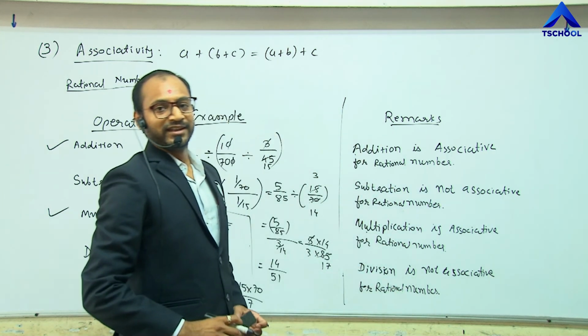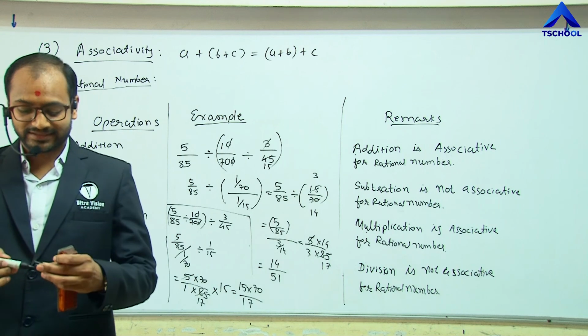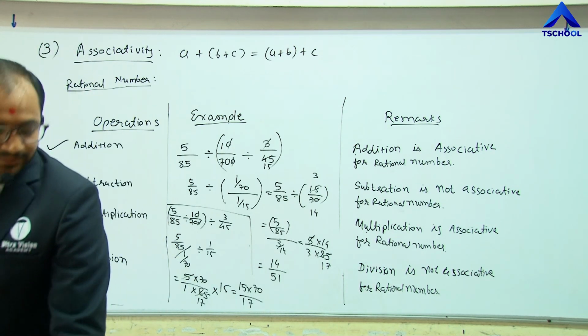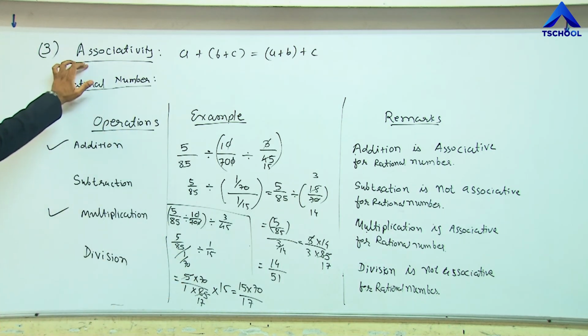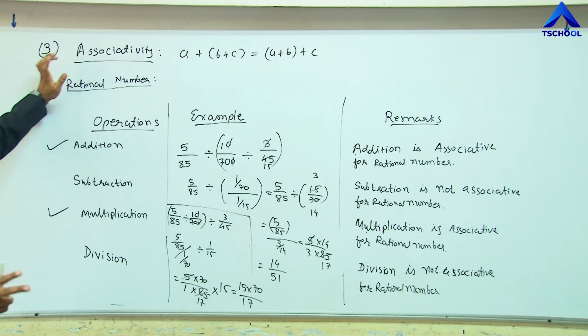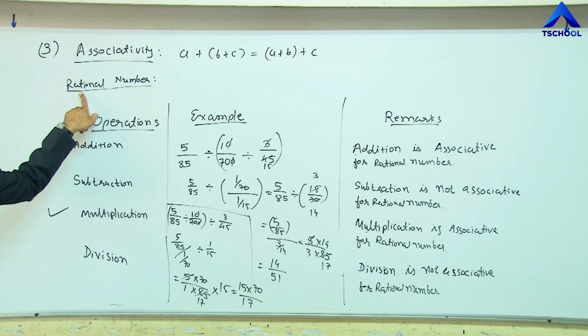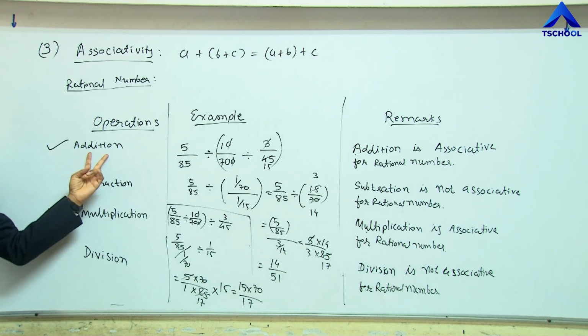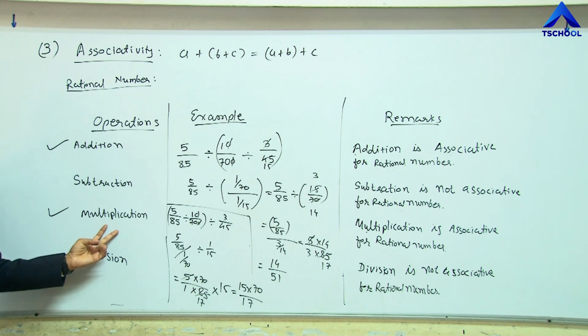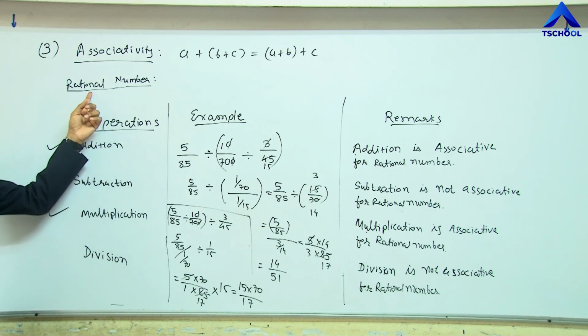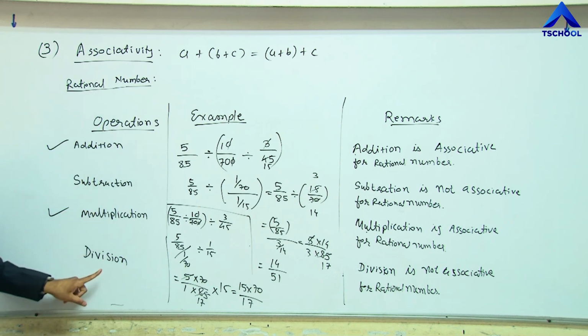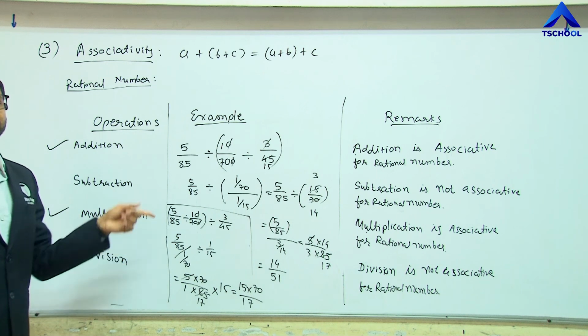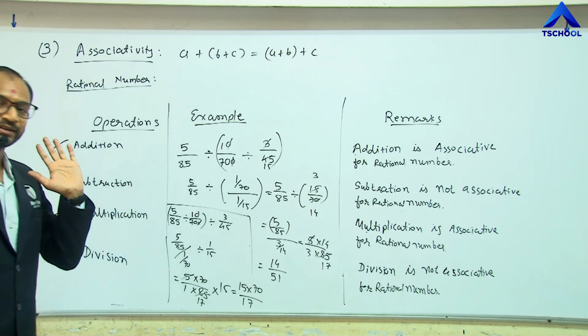Clear? So for today's class we discussed the associativity for three number systems: first the whole number system, then integers, and lastly the rational numbers. Here the two operations, addition and multiplication, are associative for rational numbers, but subtraction and division, both these operations are not associative. Clear?